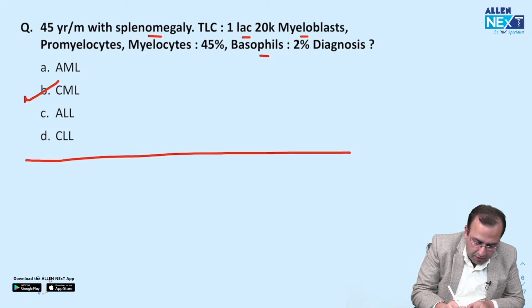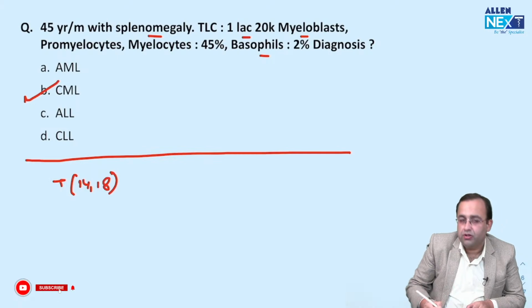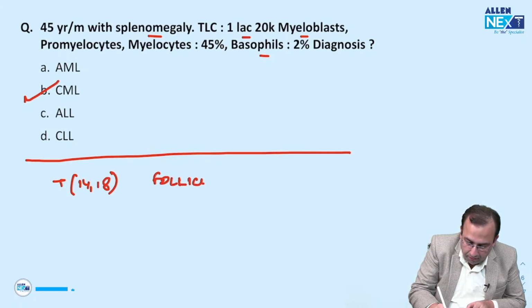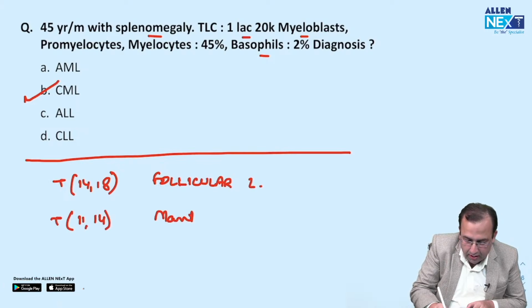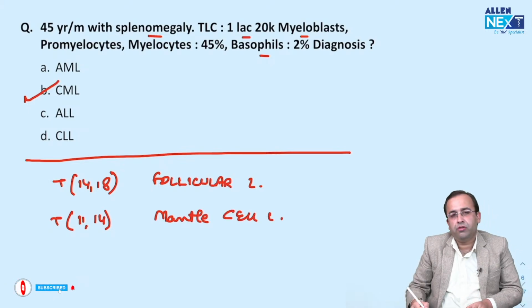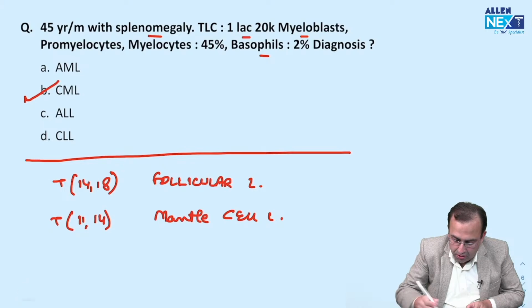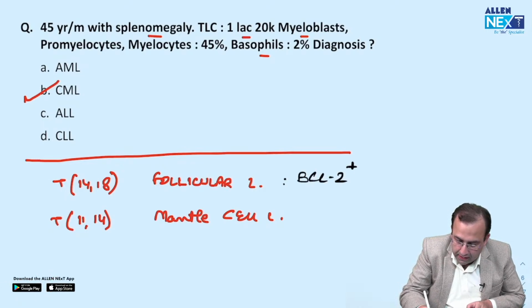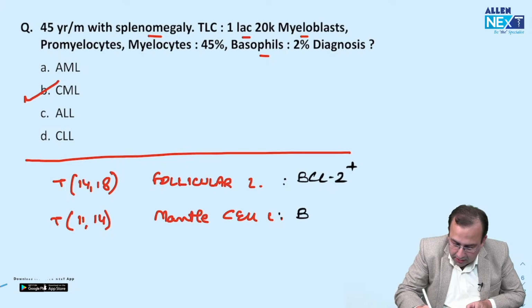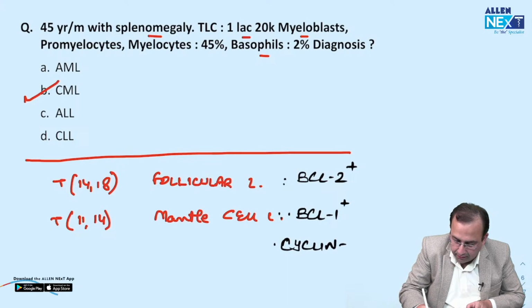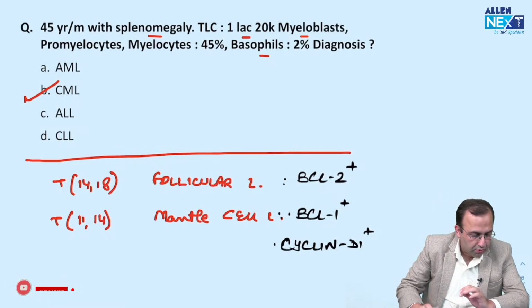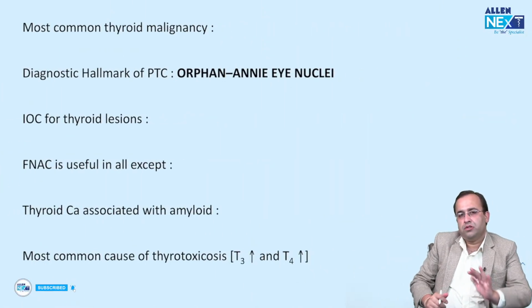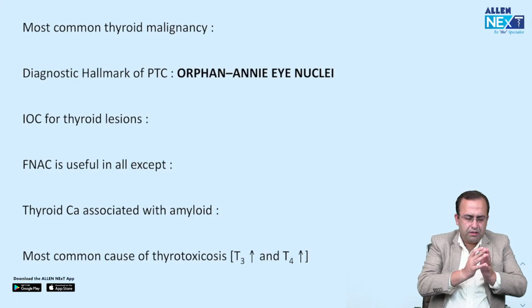Now, suppose you are given translocation 14;18. Translocation 14;18, answer, follicular lymphoma. Versus translocation 11;14, mantle cell lymphoma. Follicular lymphoma, protein expression, BCL2. It is BCL2 positive. Versus mantle cell, which is BCL1 and cyclin D1 positive. These are the other translocations associated. Next, so this takes care of oncohematoblood cancers, main points.